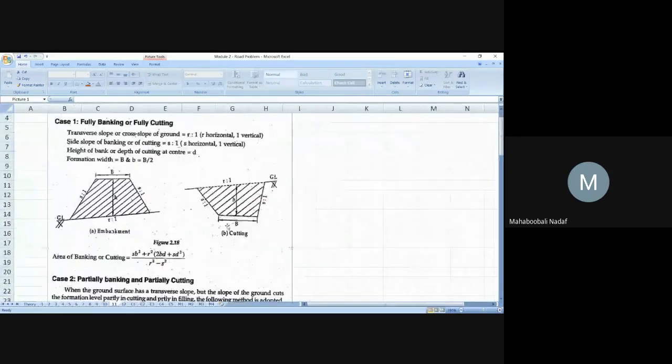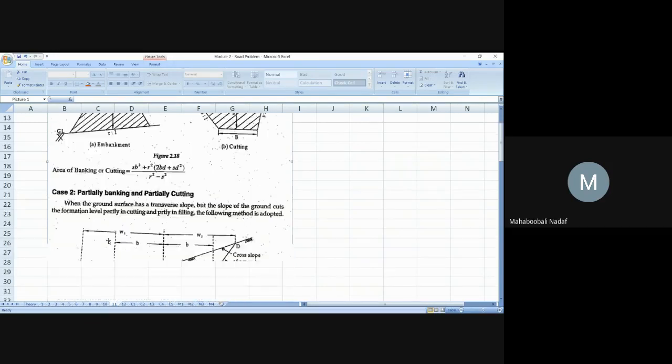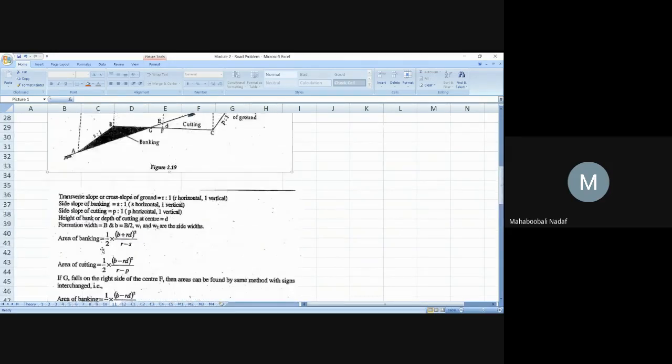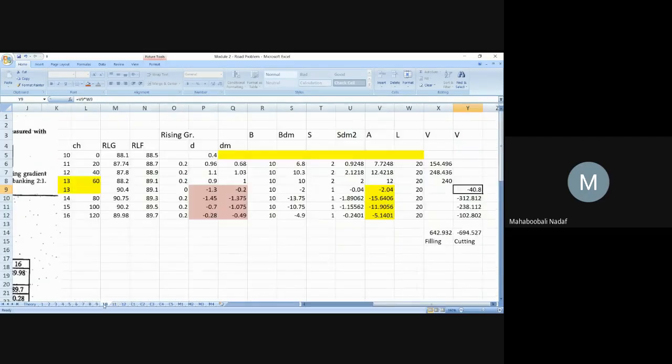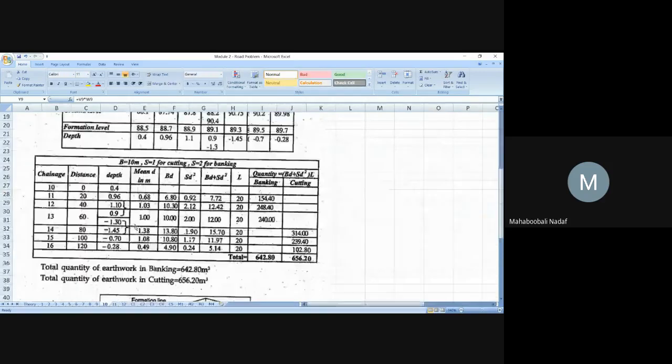Till now, we have seen the formation level is horizontally straight, but longitudinally it was upward or downward direction. Okay? In the previous problem, longitudinally it was upward or downward direction like this.